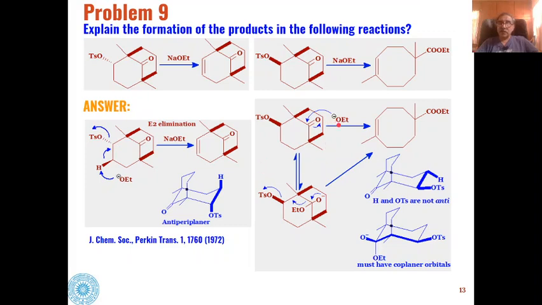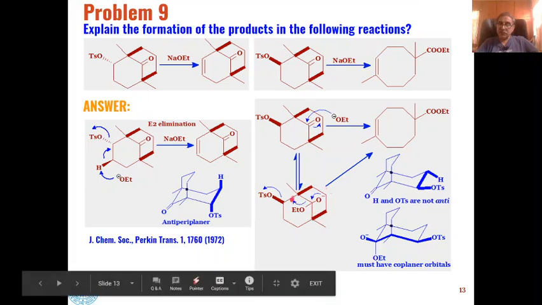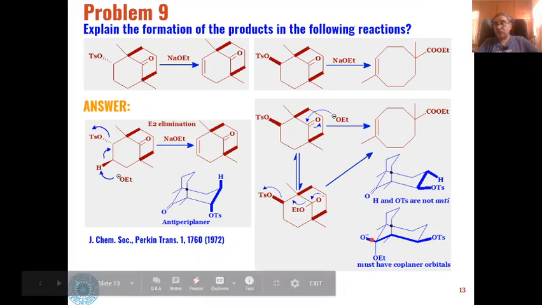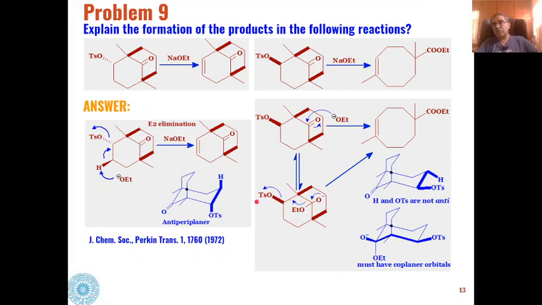So when attack of the base takes place at this carbon, we will generate this type of enolate as the intermediate, and the stereochemistry of this enolate is like this, and all the groups which are to be eliminated, say this O negative will form a carbon oxygen double bond, this carbon carbon bond will be broken, this will go to this place and tosylate will be eliminated.